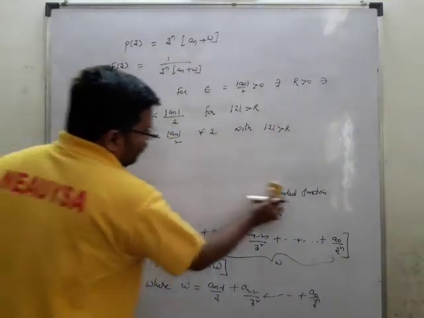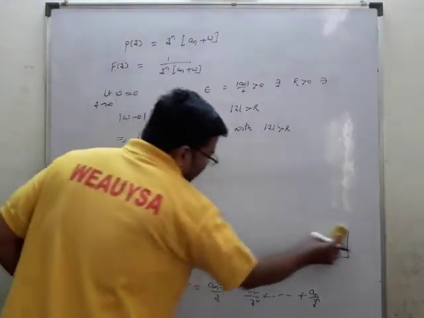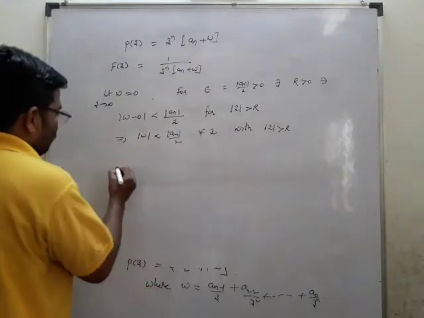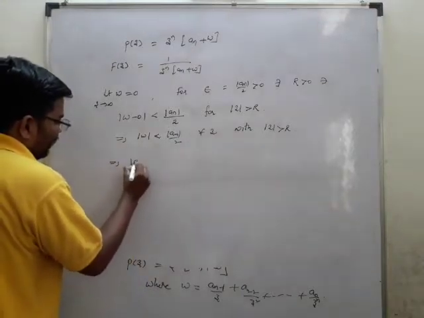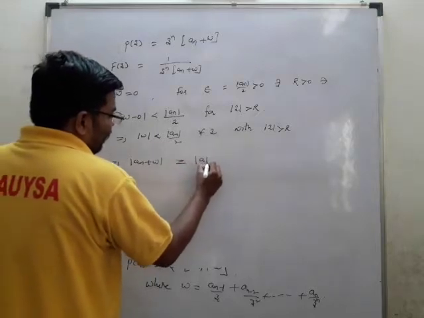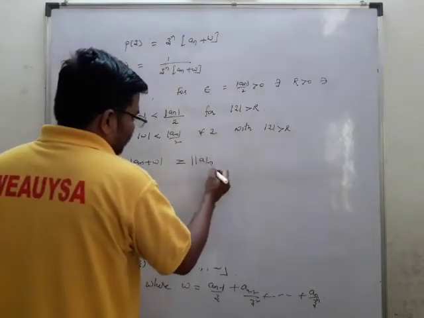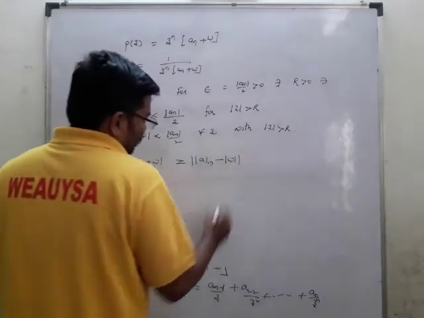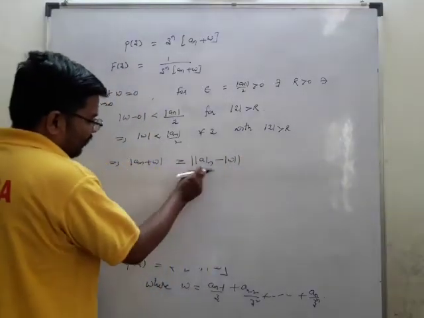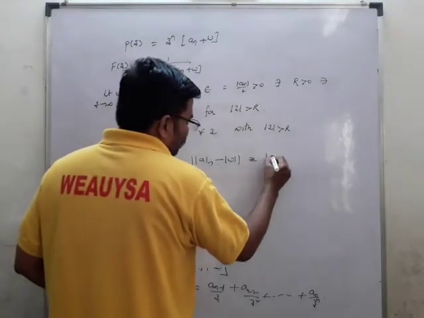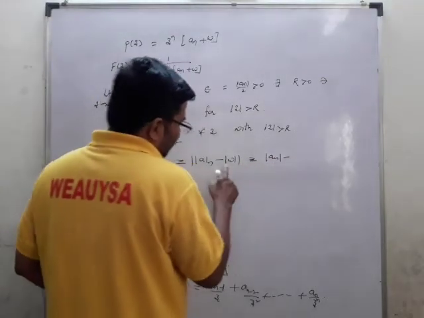Now we will try to find out the value of a n plus w. That implies mod of a n plus w is greater than or equal to mod a n minus mod w.